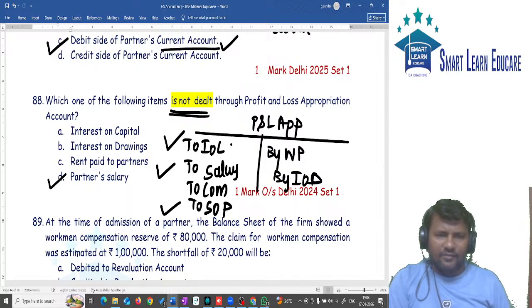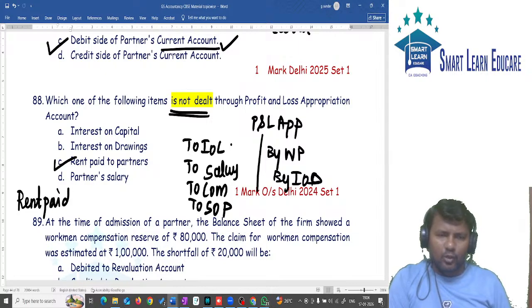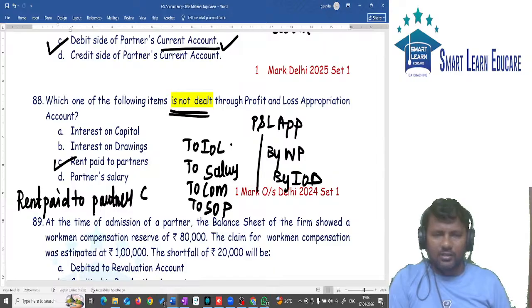Salary is given, interest on capital is given, and interest on drawings will come on the credit side, that is also given. So what will not come in this place is rent paid to partner, because rent paid to partner is a charge against profit.